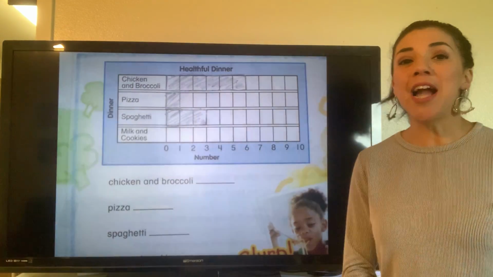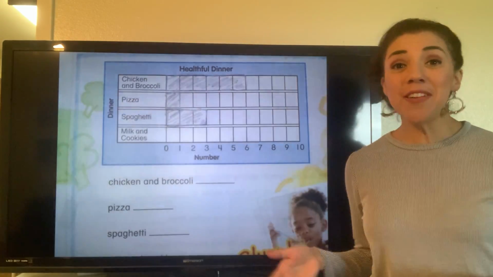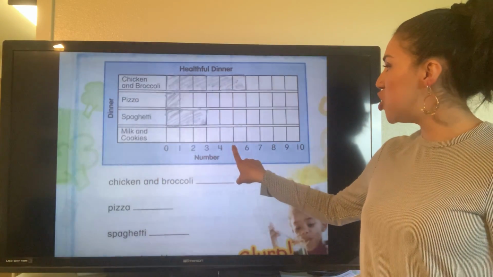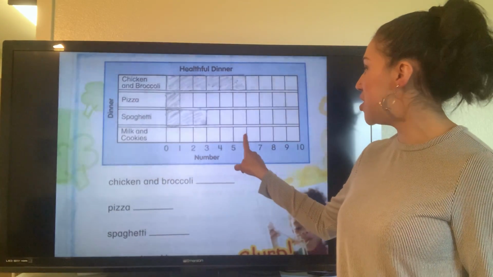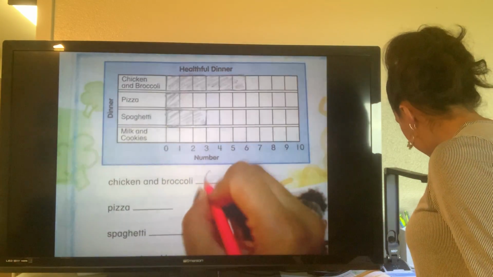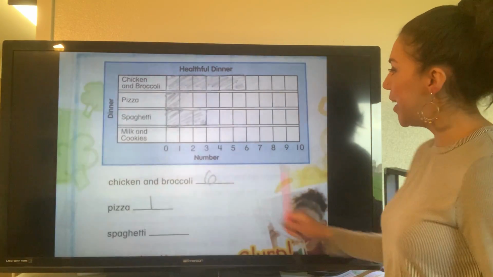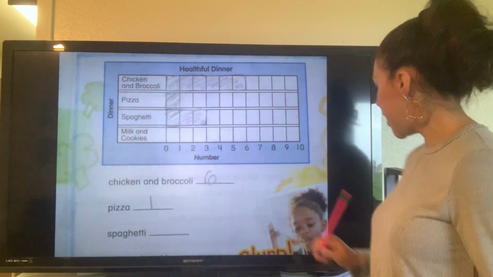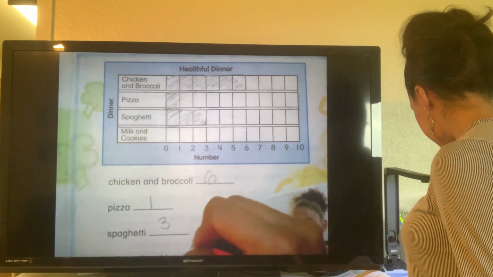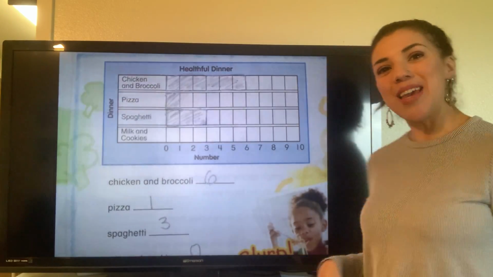Okay, so how many people liked chicken and broccoli? Well, we don't even have to count the boxes because in our tables, it kind of just shows us already the numbers. So if we just look up to see where the end is, we know that that was 6. And for pizza was 1. And for spaghetti, we had 3. And for milk and cookies, we had 0. Okay, so go ahead and turn the page.